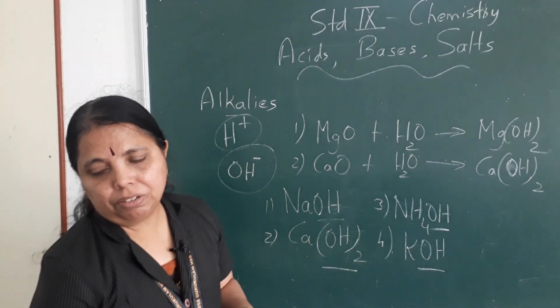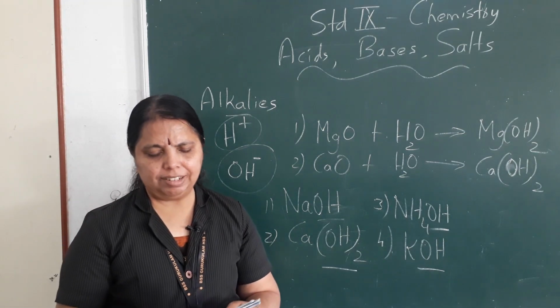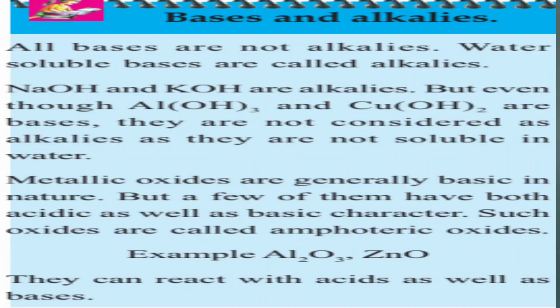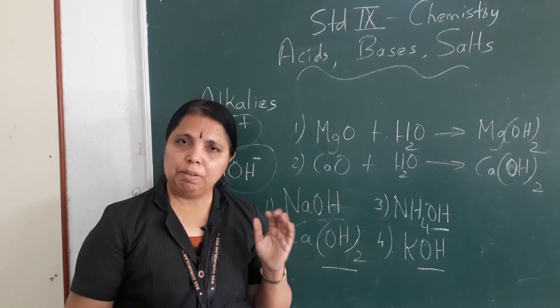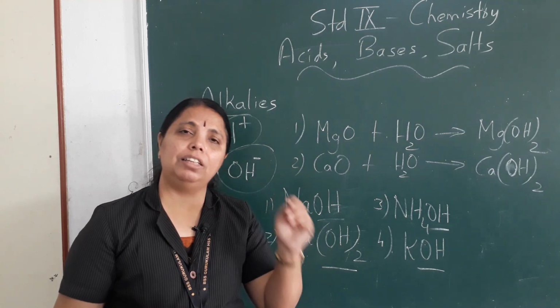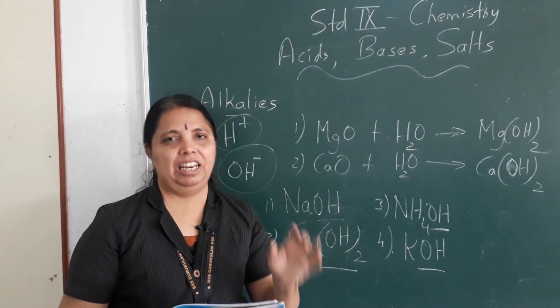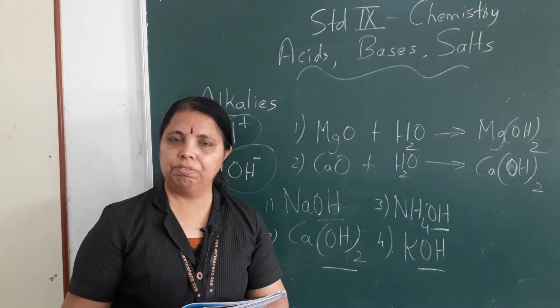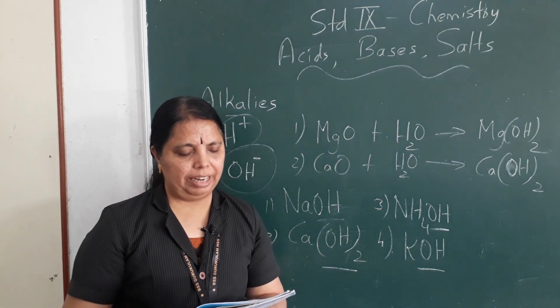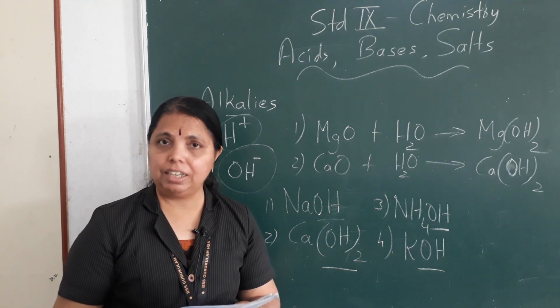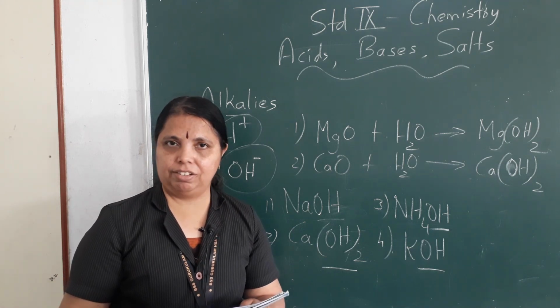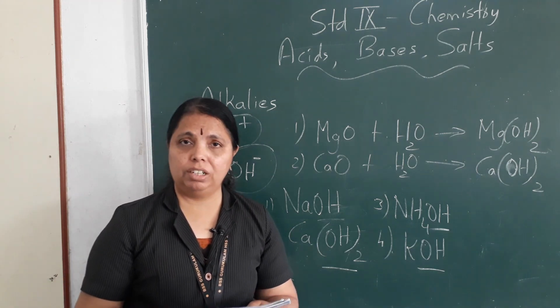Okay. Now there is one paragraph given. Bases and alkalis. I'll read out the paragraph for you. All bases are not alkalis. Water soluble bases are called alkalis. So the meaning, all bases are not alkalis, only bases that dissolve in water are called alkalis. Clear? Then sodium hydroxide and potassium hydroxide are alkalis. Why? Because they dissolve in water. They are water soluble.